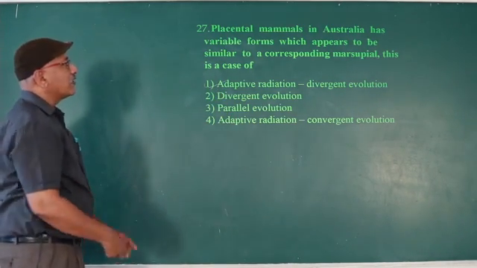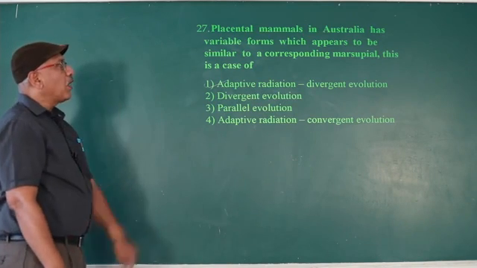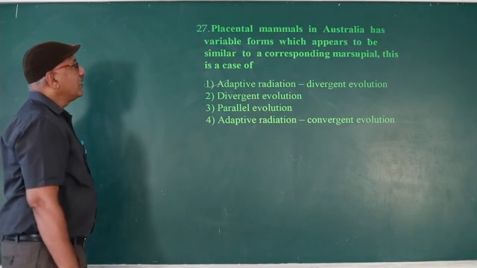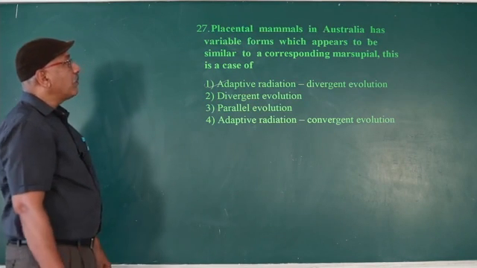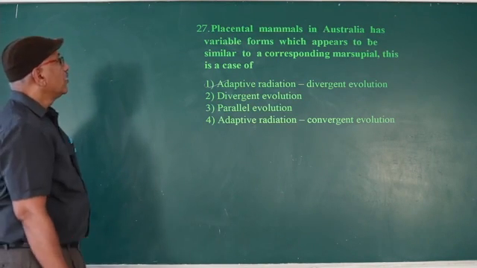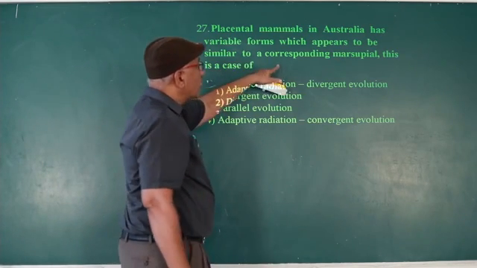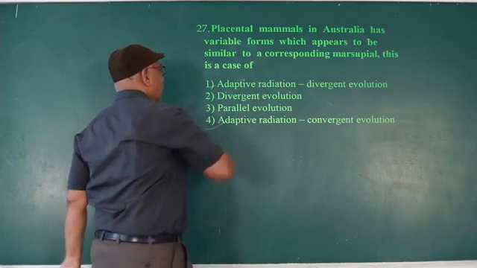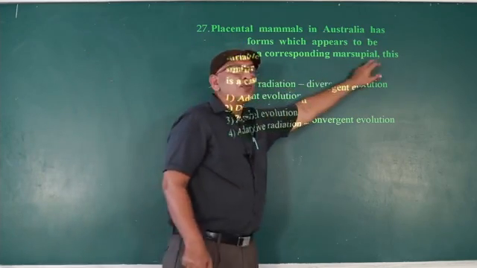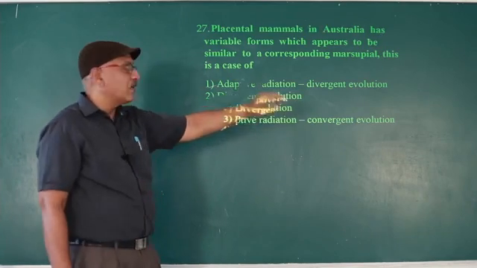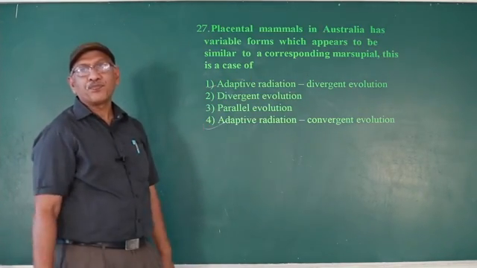He mentioned here marsupial, so you should read clearly. The answer is adaptive radiation and convergent evolution.